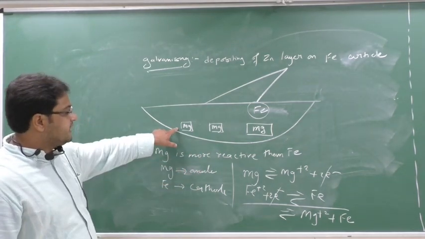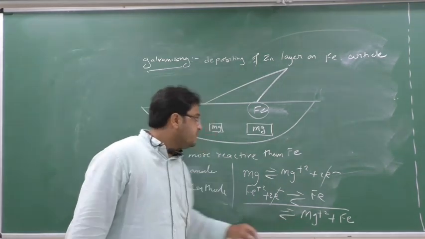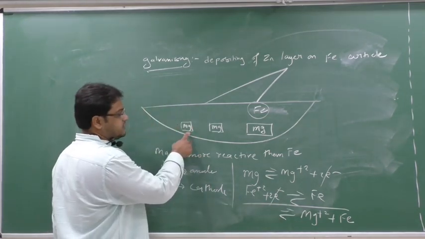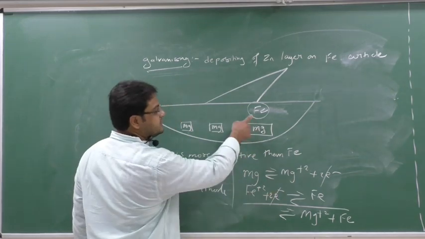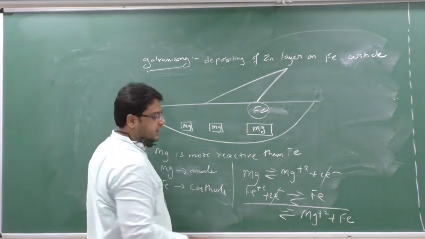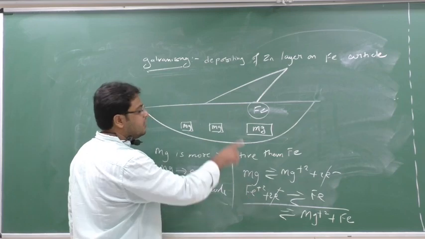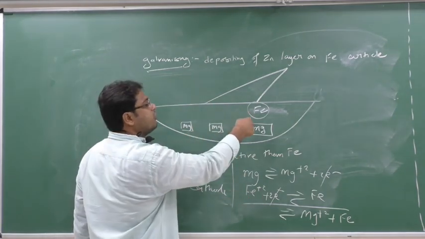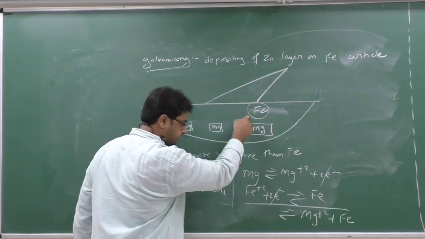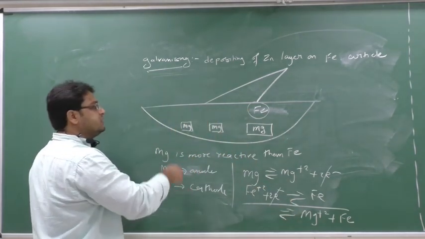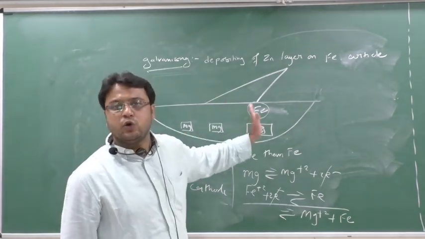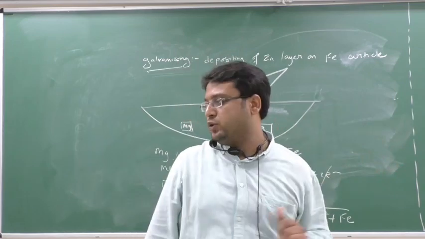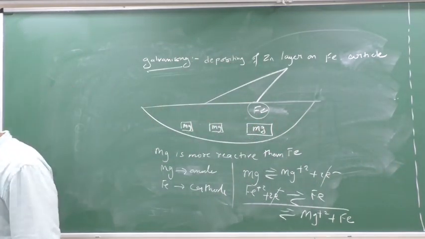You can see here magnesium is forming its ion. When magnesium forms its ion, it starts to rust. So magnesium will rust, and Fe remains as it is. Means Fe is not rusting in the product side. Magnesium only is forming ions. One who forms ions forms rust. Means magnesium is rusting to save what? To save iron. Iron remains as it is. Magnesium is at the anode. So this process is called a sacrificial anode method, because the metal at the anode gives sacrifice to save what? The cathode.